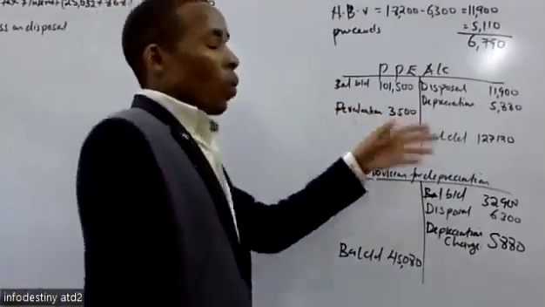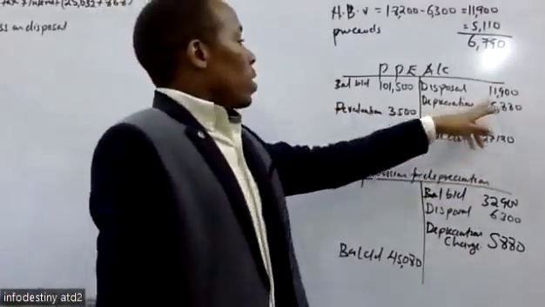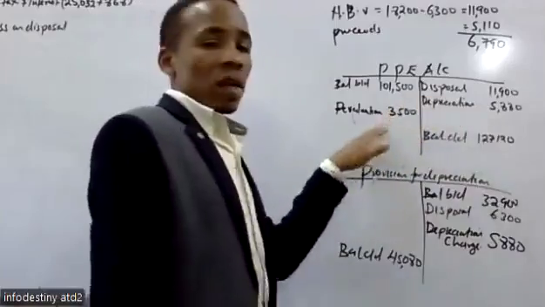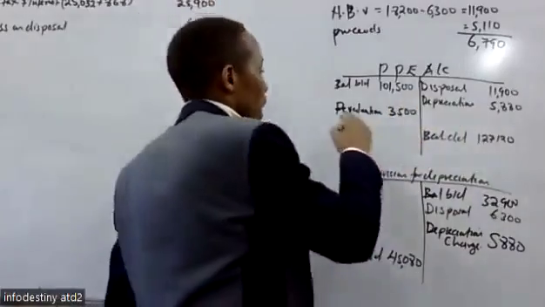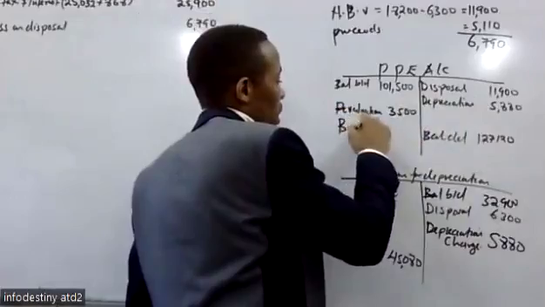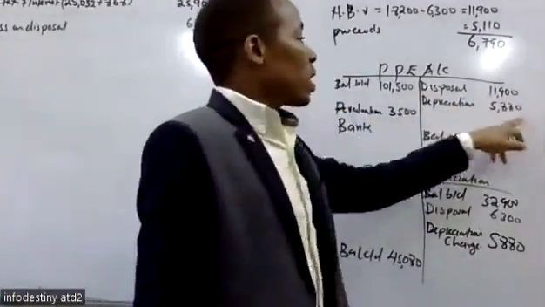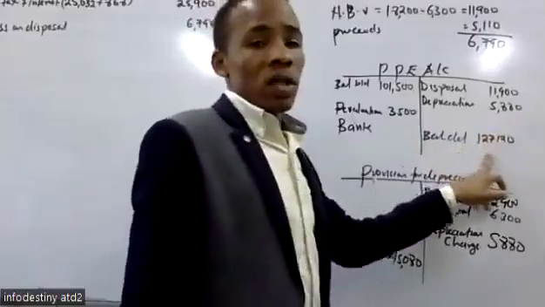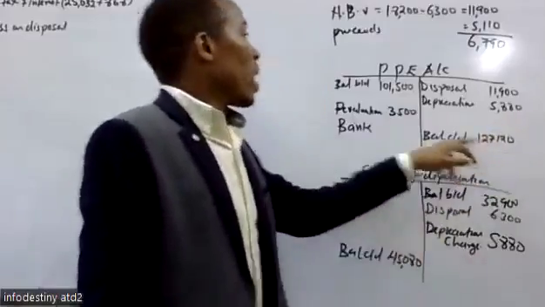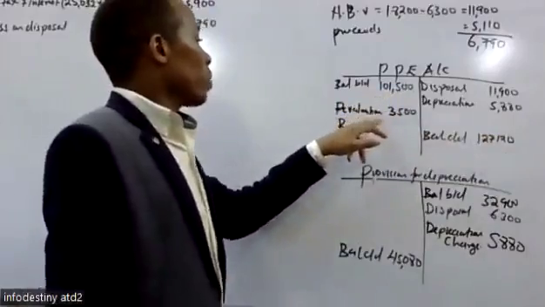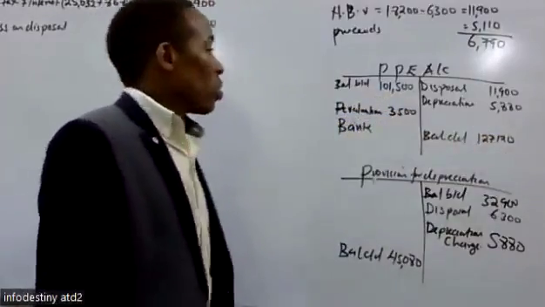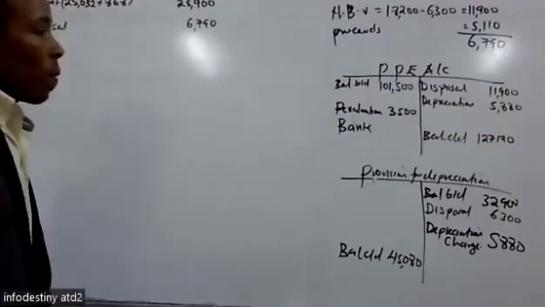This side will appear to be more than this, that means they purchased some PPE. So 11,900 plus 5,880 plus 127,120, we minus the 101,500, minus that 500, to give us a figure of how much.